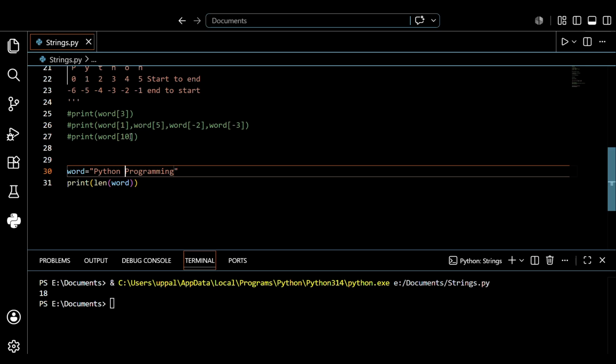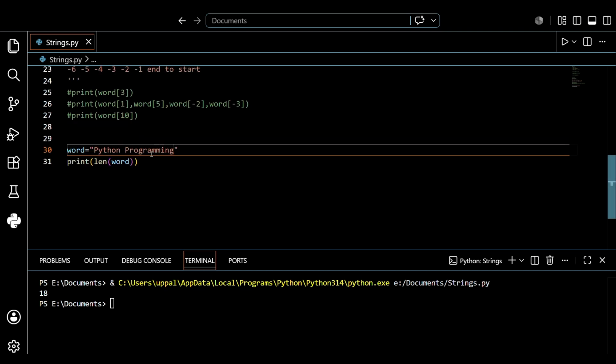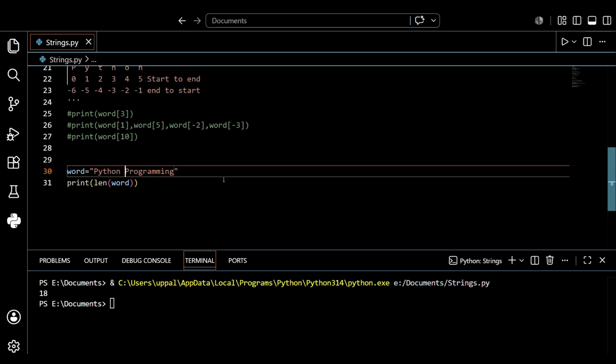So do not forget length. Length tells you exactly how many characters are in the string, which helps you avoid the out of range error in the first place. I hope you understand.